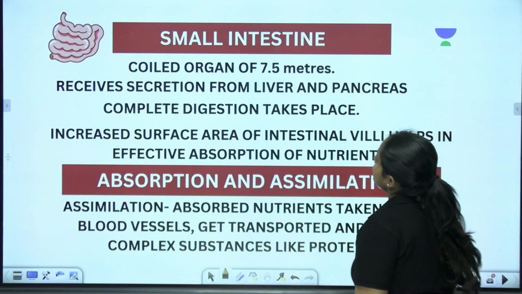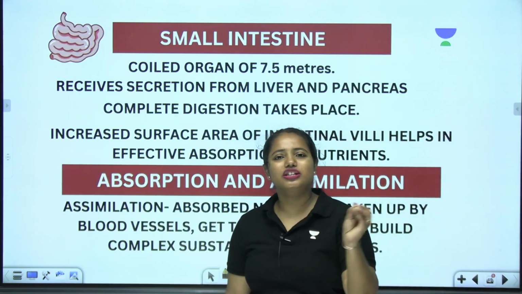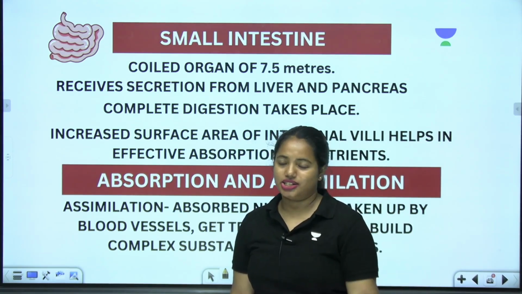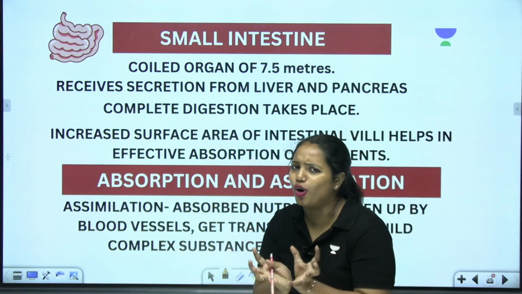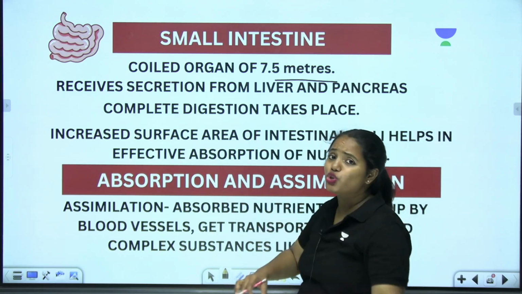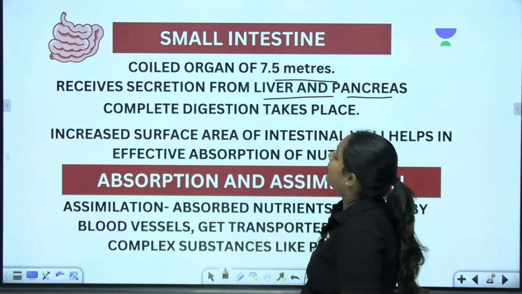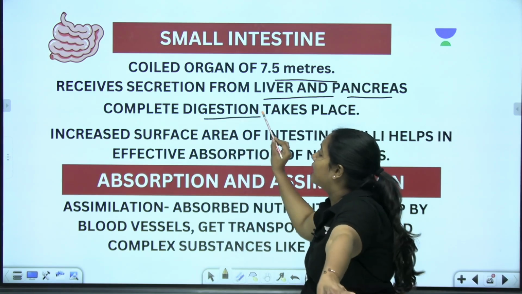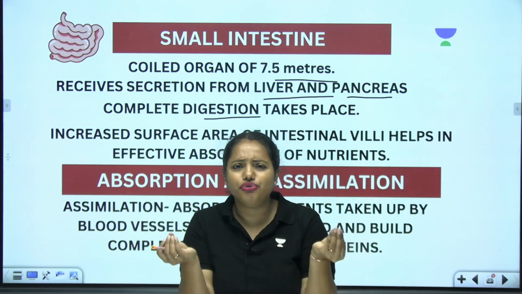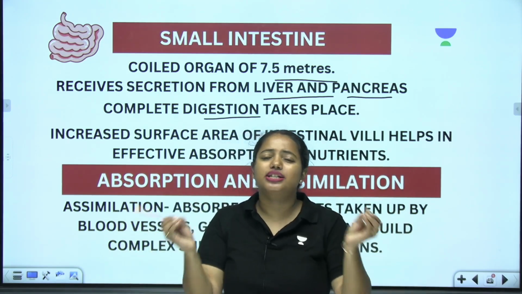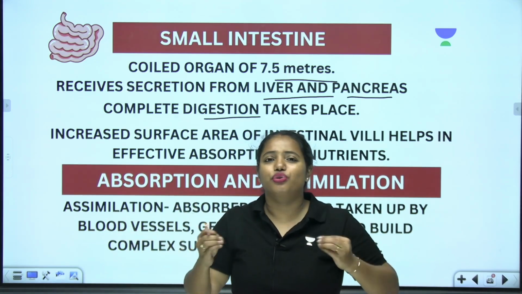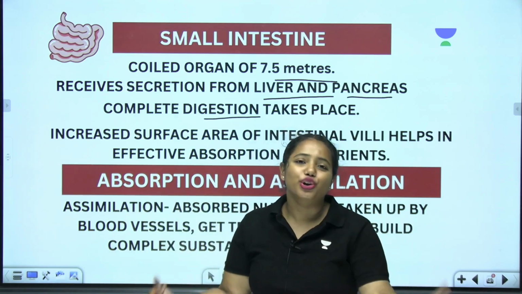And now we are moving towards the next one. It's all about the small intestine. So what is meant by small intestine? The small intestine is also one of the parts associated with the digestive tract. But the small intestine is a coiled organ. It is highly coiled. And look at the length, 7.5 meters. It also receives secretions from the liver and pancreas. And look at the digestion type. Complete digestion takes place here. We know that there are some projections in the small intestine. These finger-like projections are called villi. The villi have a very good surface area. Therefore, they help in the effective absorption of nutrients.